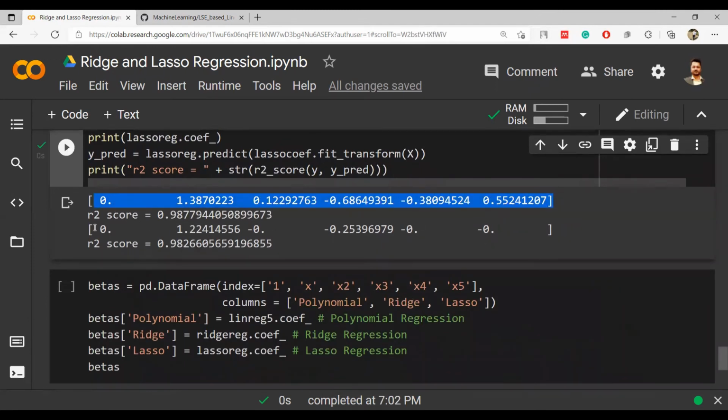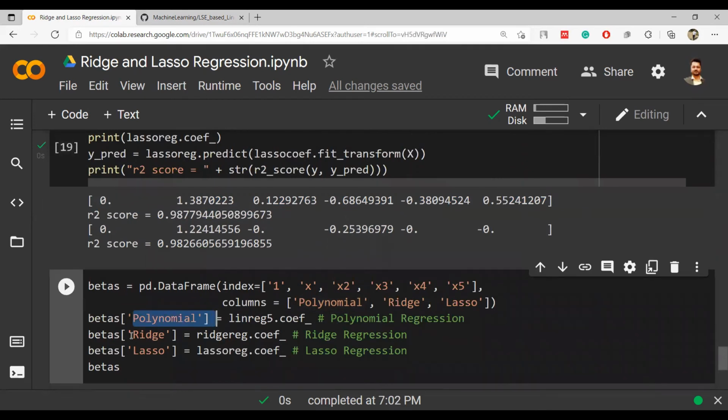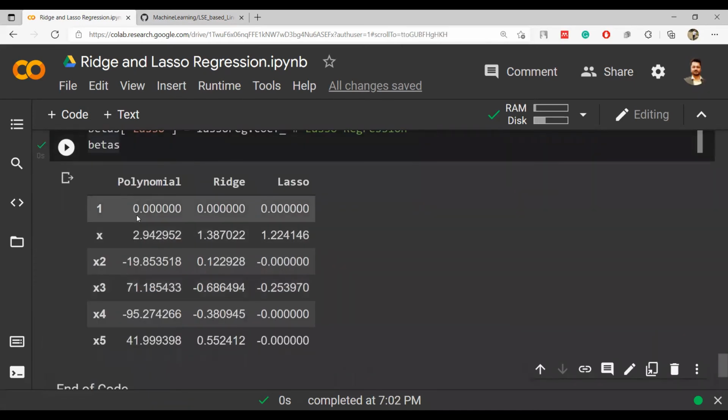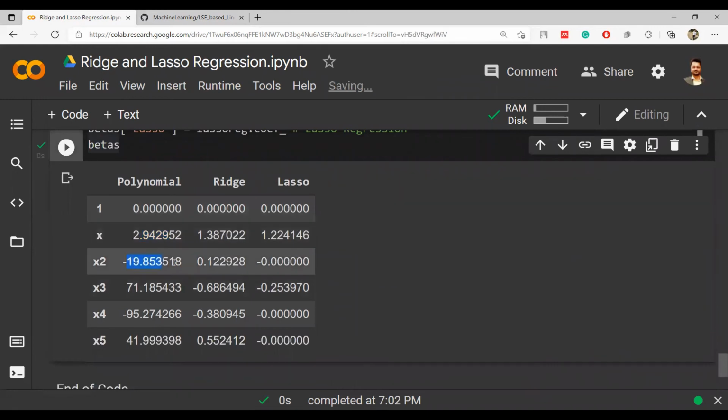This is for ridge, this is for lasso, and these are the r square values of both of them, both above 98%. And now if I want to plot the polynomial equation, the ridge, and the lasso, let's see, not plotting, but at least we will be comparing all the beta values. And it looks like this. Here you can see that for a polynomial, all the values were there.